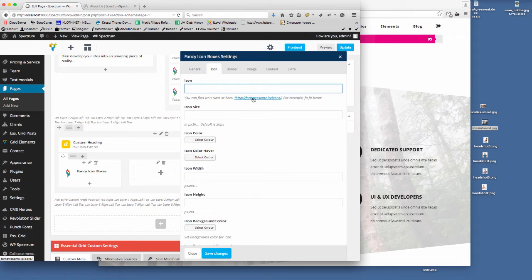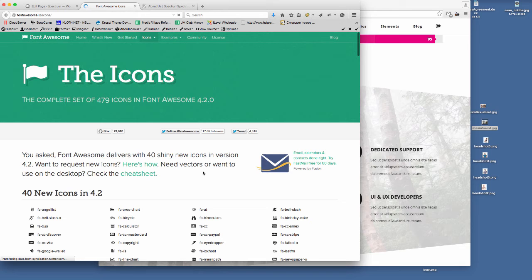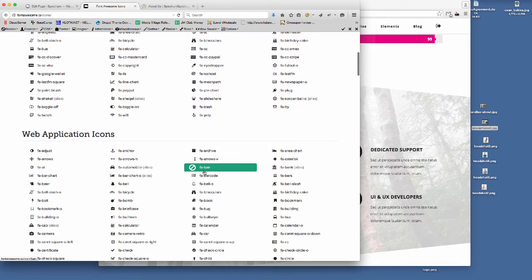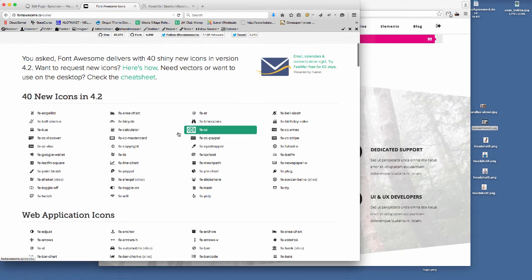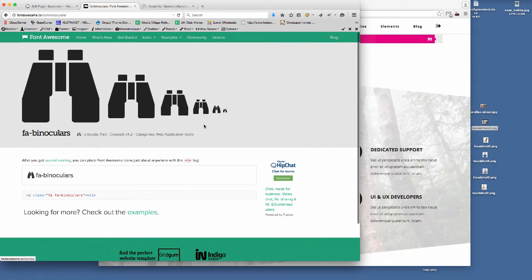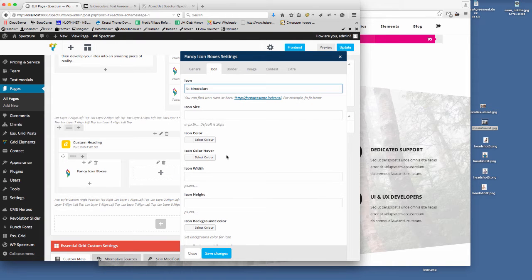To do this, if you click this link here and open it up in another tab, it will open up Font Awesome Icons. Now all we need to do is just get this code. So if we wanted to use the binoculars, if I click onto that page, it's just the FA code, so all we need is that code there. So we copy that, then go back to the page and just paste that into there. That's the icon that we'll use.